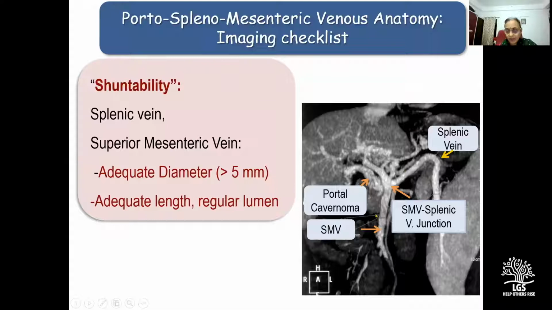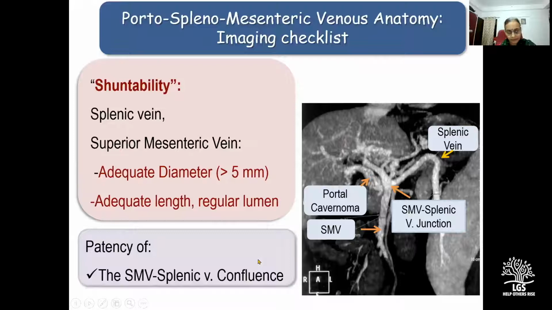For the superior mesenteric vein, the intrapancreatic segment is important because this is the place where the graft is placed. It is also important that the vein should have a regular lumen, meaning thereby that it should not be a partially thrombosed vein. Because if an anastomosis is made with a partially thrombosed unhealthy vein, then it is unlikely to sustain patency in the long term.